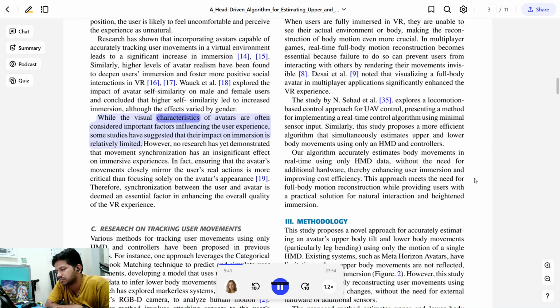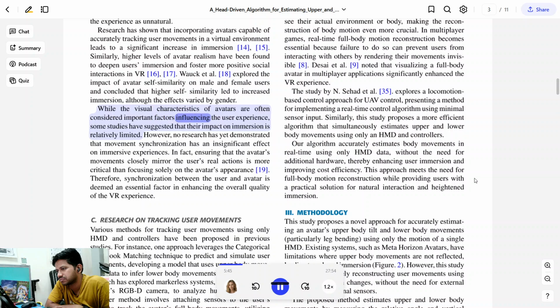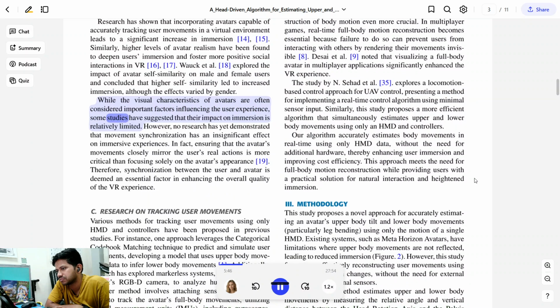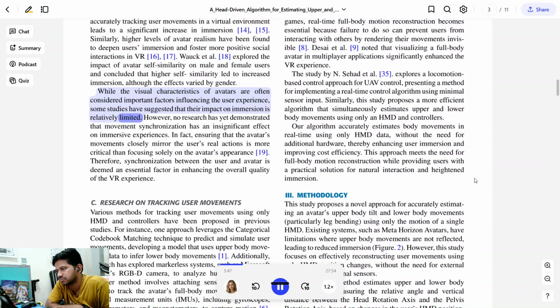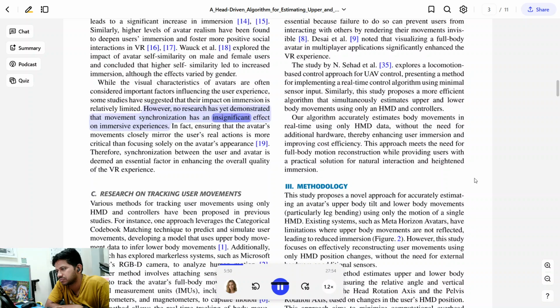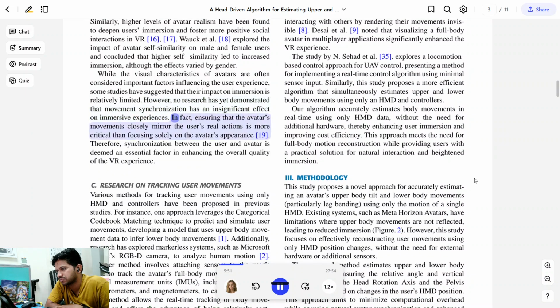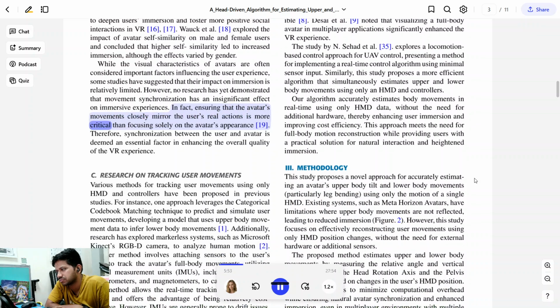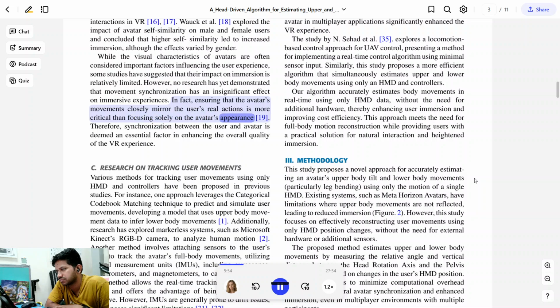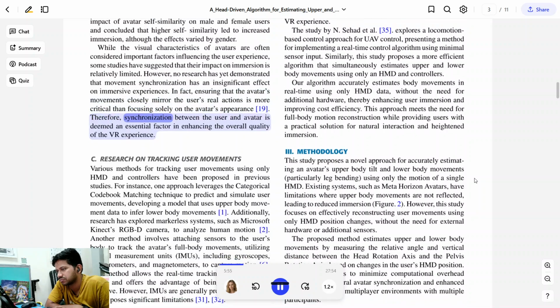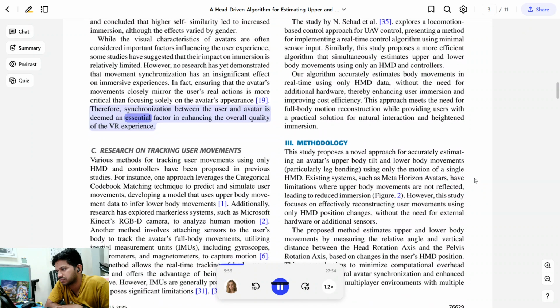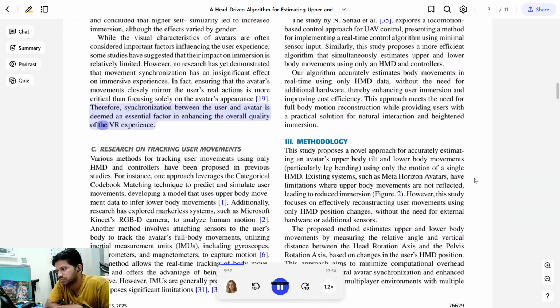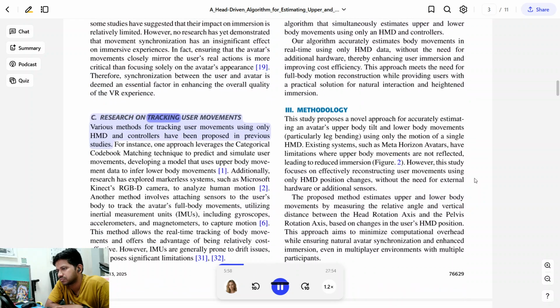While the visual characteristics of avatars are often considered important factors influencing the user experience, some studies have suggested that their impact on immersion is relatively limited. However, no research has yet demonstrated that movement synchronization has an insignificant effect on immersive experiences. In fact, ensuring that the avatar's movements closely mirror the user's real actions is more critical than focusing solely on the avatar's appearance. Therefore, synchronization between the user and avatar is deemed an essential factor in enhancing the overall quality of the VR experience. Research on tracking user movements.